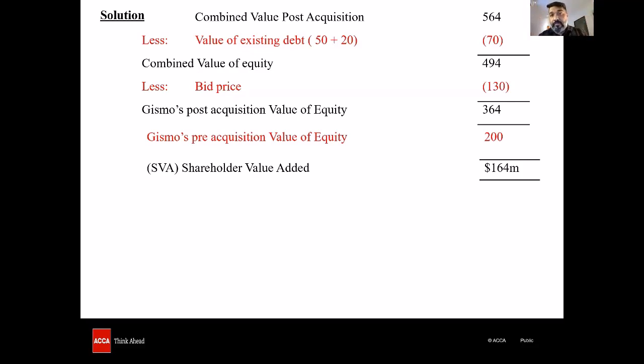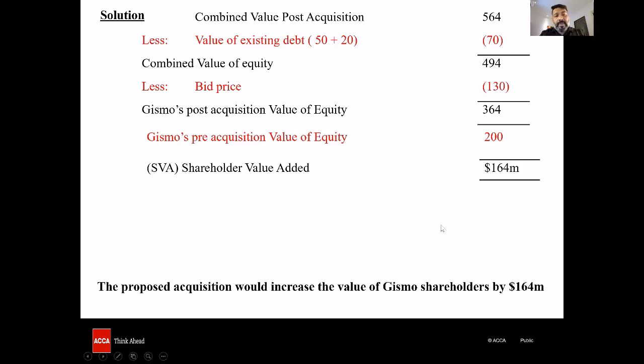You want professional marks, you have to bring up skepticism. You have to bring up commercial acumen. What are you supposed to write? First, you need to write that, yes, since the shareholder wealth is added, the Gizmo shareholders will be ready to acquire it, subject to, yeah, what are the comments?